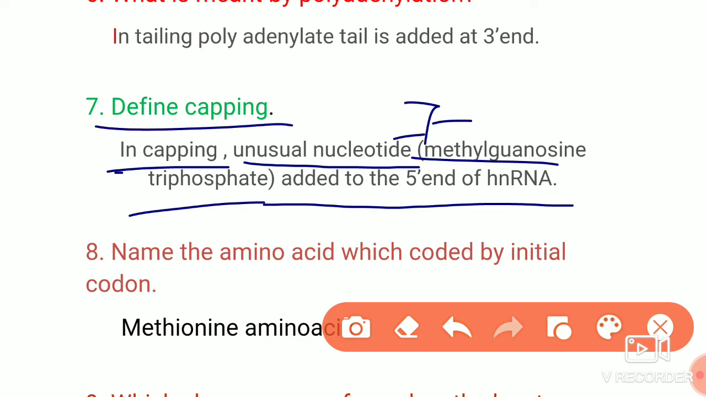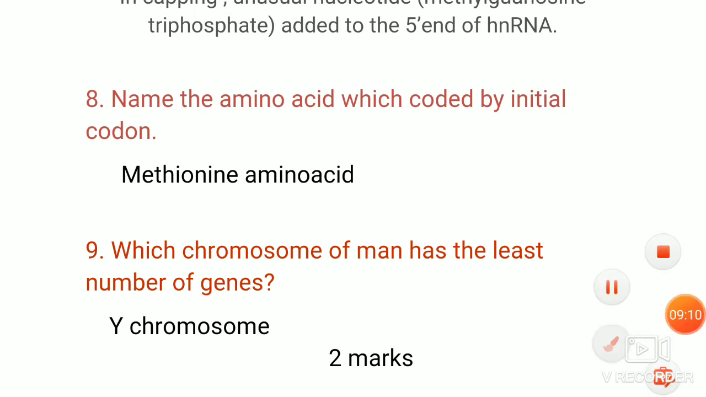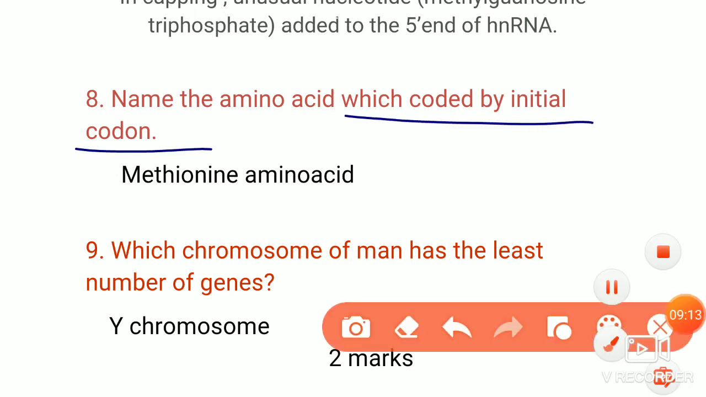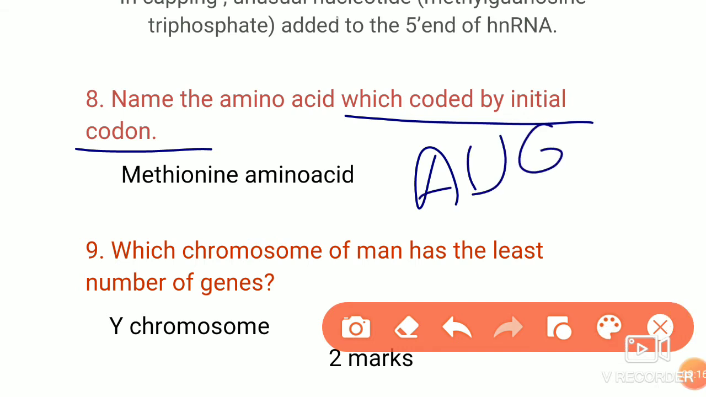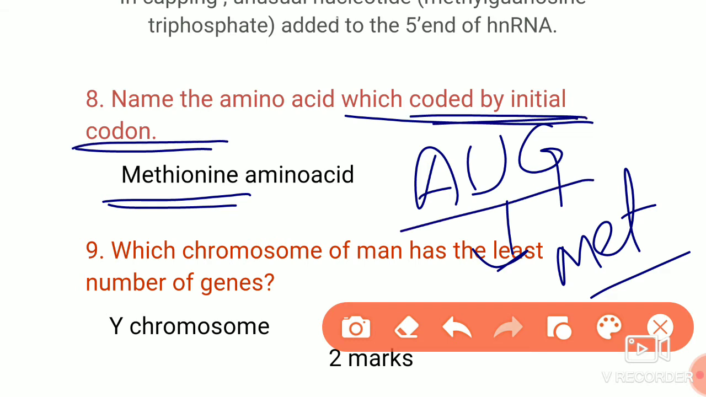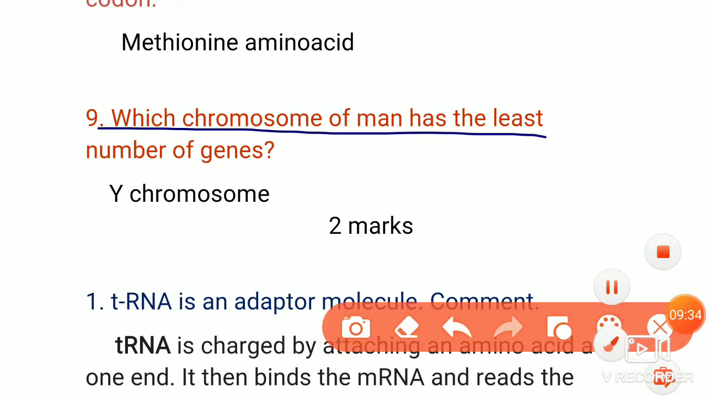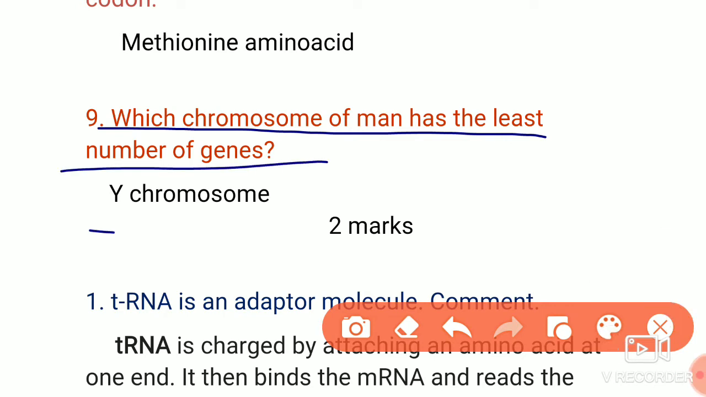The next question is, name the amino acid which is coded by the initial codon. Initial codon is AUG. So AUG is coded by the amino acid methionine. So the answer is, methionine amino acid is coded by the initial codon. The last question in the 1 mark: which chromosome of man has the least number of genes? The answer is Y chromosome.